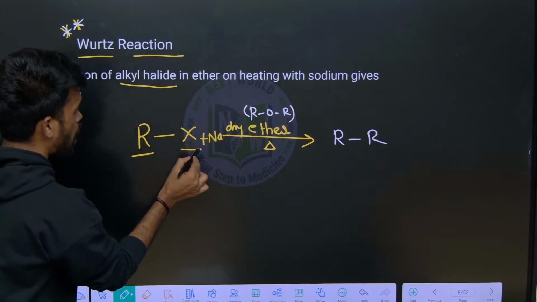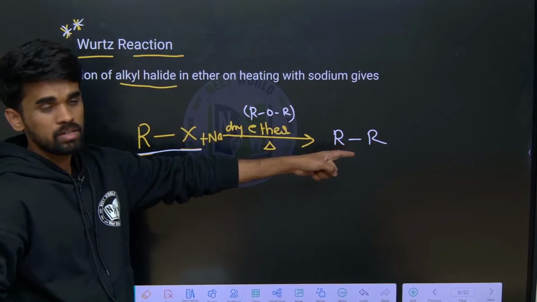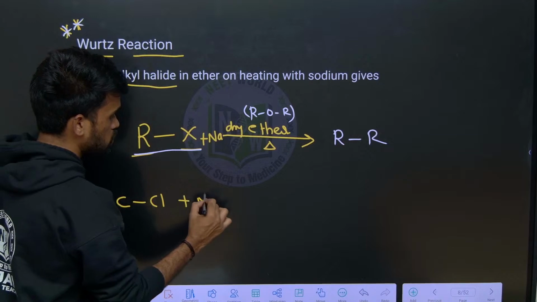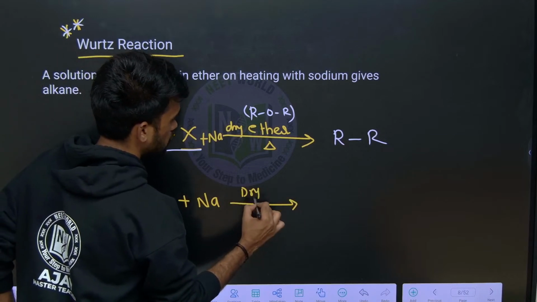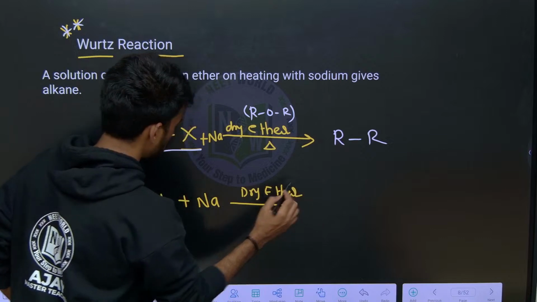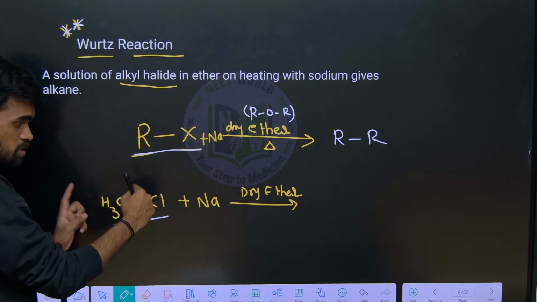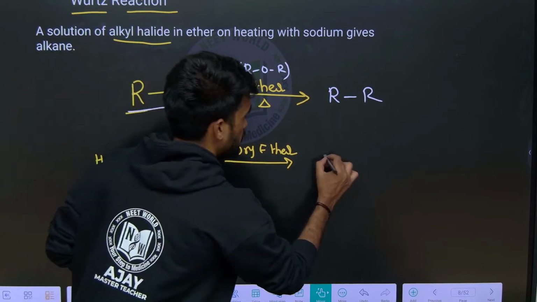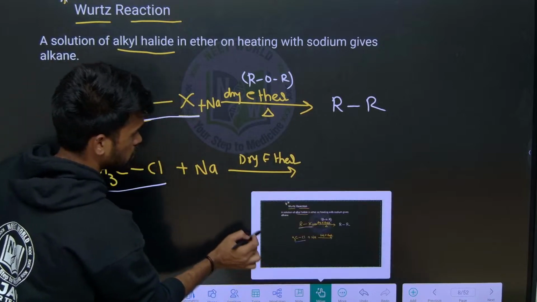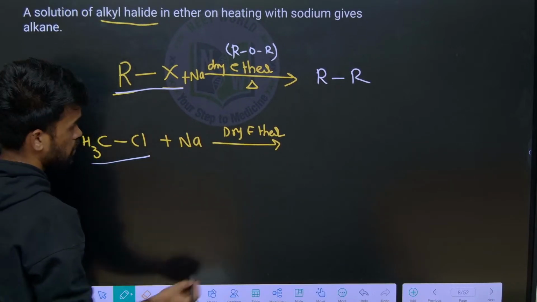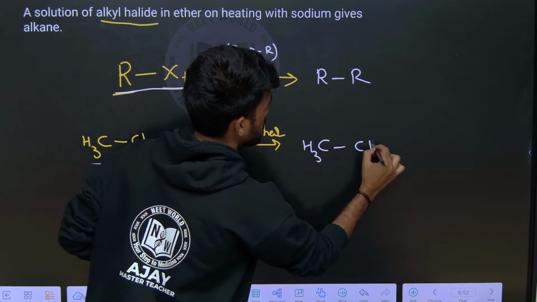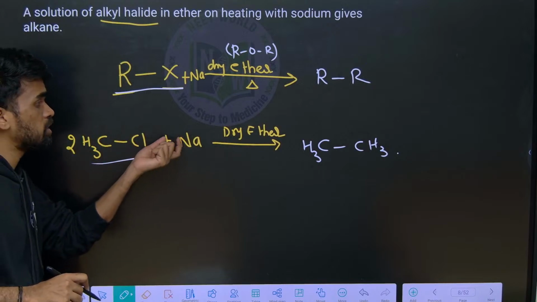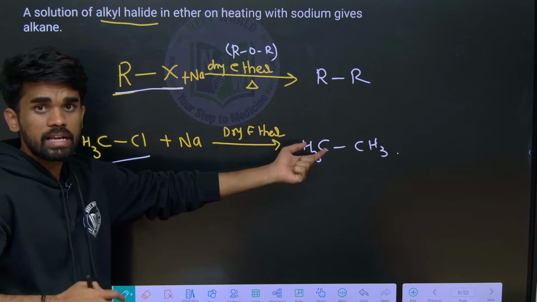Whatever RX you are taking here, that will be doubled. For example, I am taking methyl chloride and treating it with sodium in dry ether. So what happens here? The chloride is removed. What is the alkyl group here? We have methyl, so double it. Just take it like this, CH3-CH3. So how are we getting this? When 2 moles of alkyl halides are treated with sodium in dry ether, it gives the respective alkane.